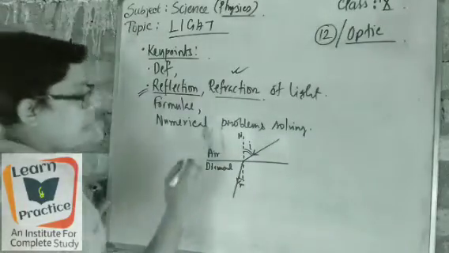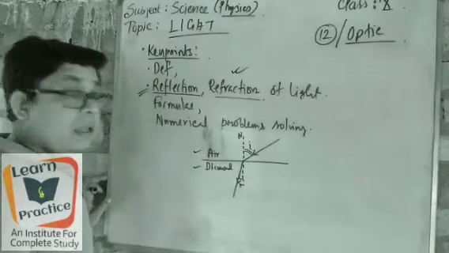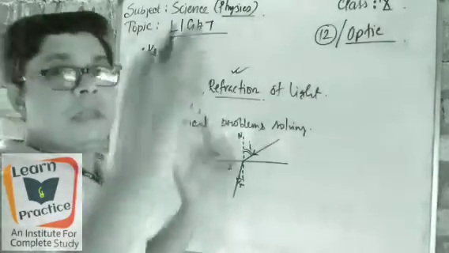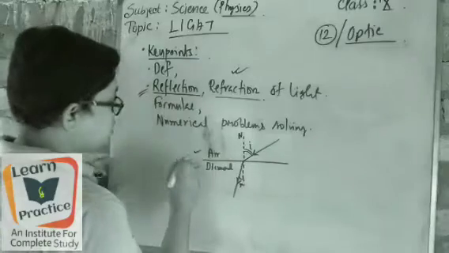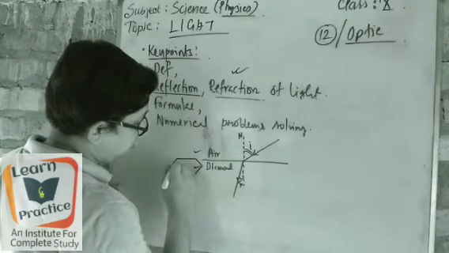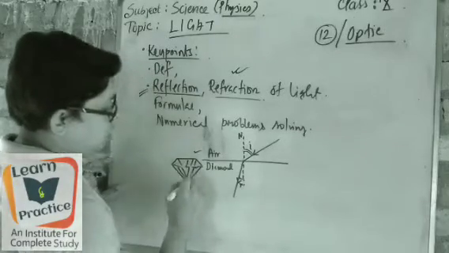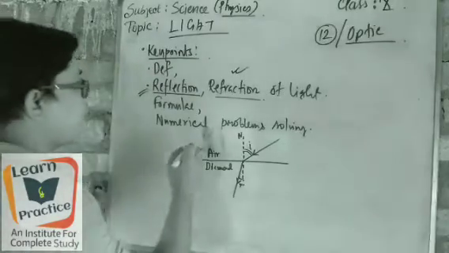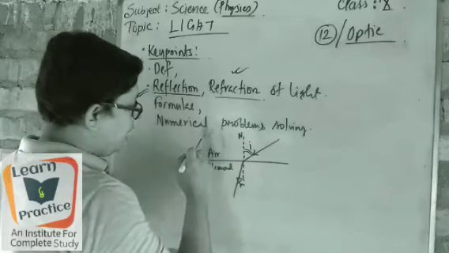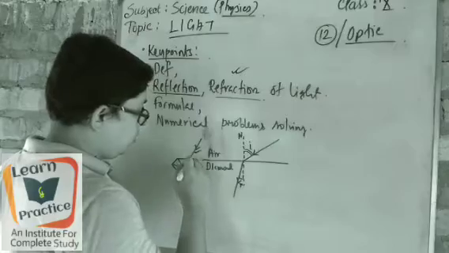Look, two mediums I have taken, air and diamond. Air means the free space, and suppose a diamond is here. So when the light falls on it, it will go through from there.